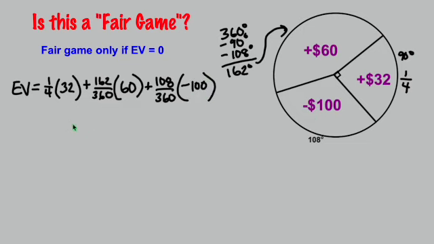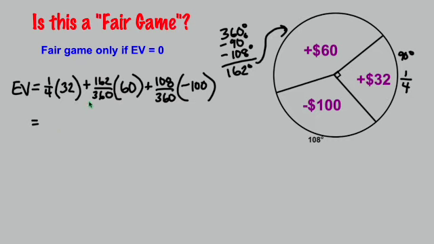So to find out if it's a fair game, once again, we're going to calculate this. We don't just say, well, 60 plus 32 is 92, that's negative 100, so you're going to lose an average of $8, because that's what happens if you just add these up. Because these zones are all different sizes, the chance of landing in each zone is a little bit different. So that's why we need to do expected value.